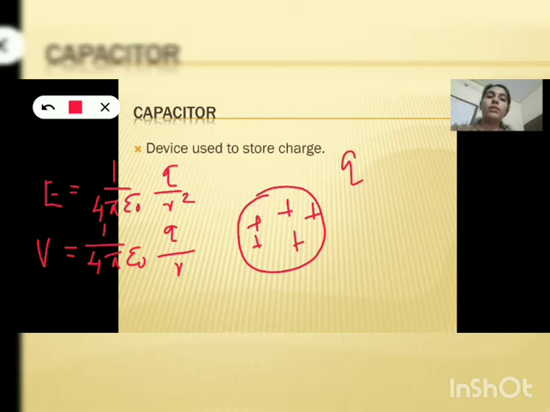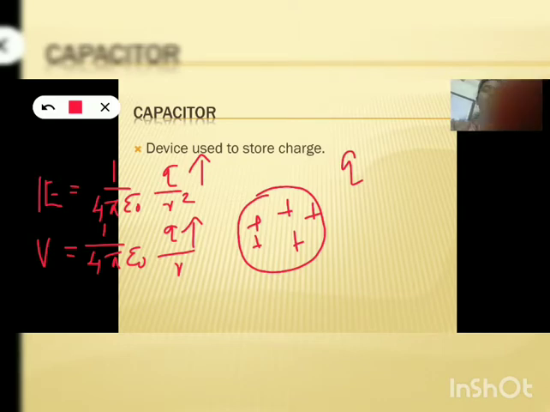From both the equations, it's very clear, as the charge increases, what happens? The electric field also increases and the potential also increases. So whenever charge is given to a capacitor or conductor, its electric field as well as its potential increase because Q increases. Now, what will be its impact?